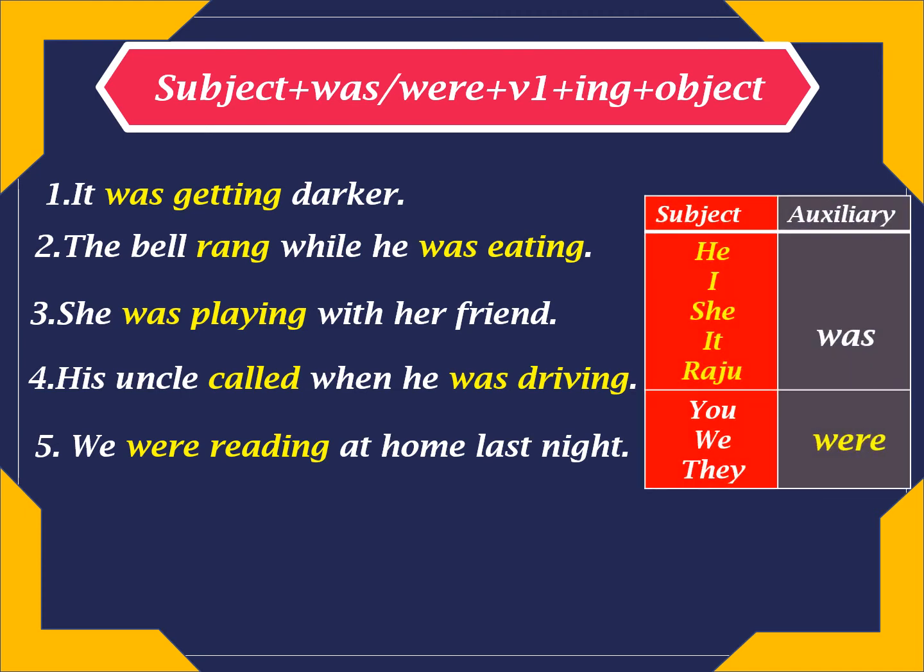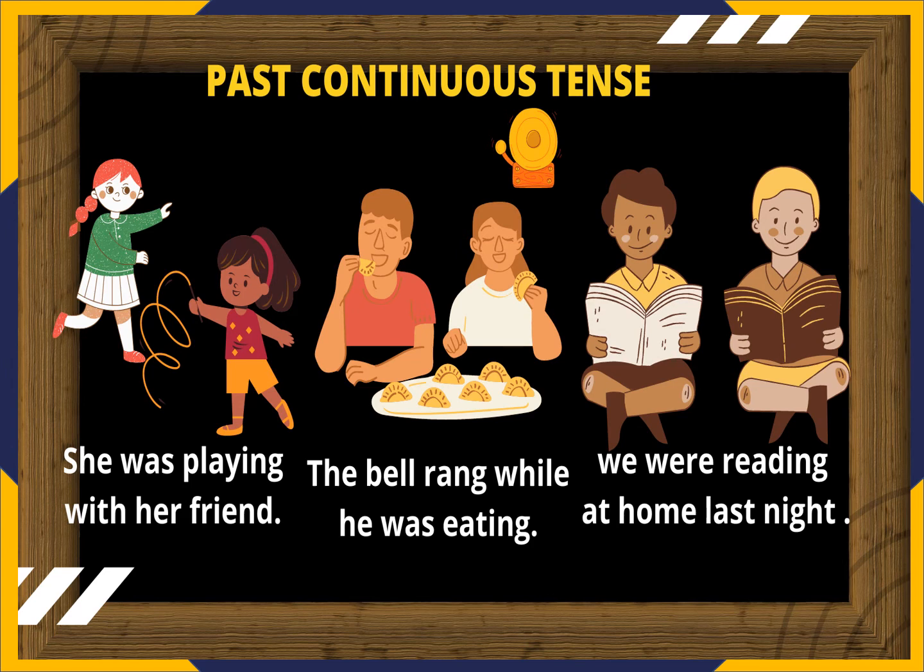Here, where to use the auxiliary was and were. When the subject is he, I, she, it, Razu, that means any name of a person, we use the auxiliary was. And when the subject is you, we, they, we use the auxiliary were. Here past continuous tense examples are: she was playing with her friend, the bell rang while he was eating, we were reading at home last night.